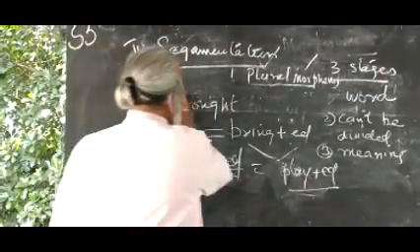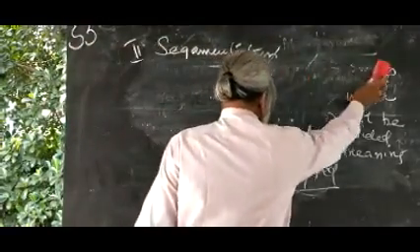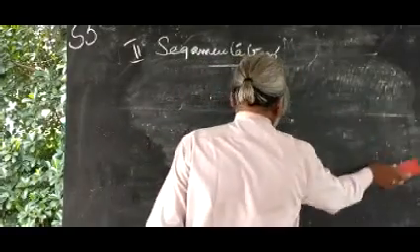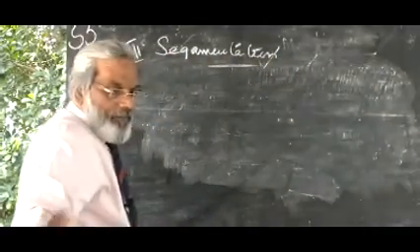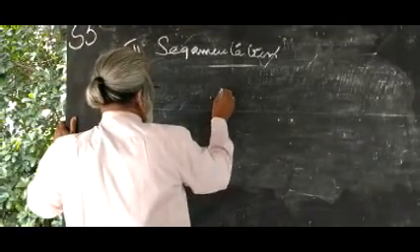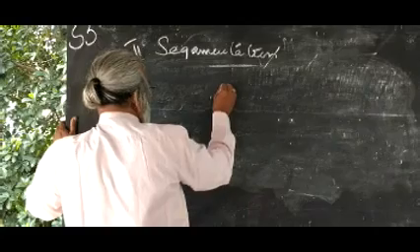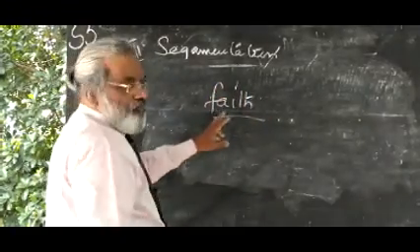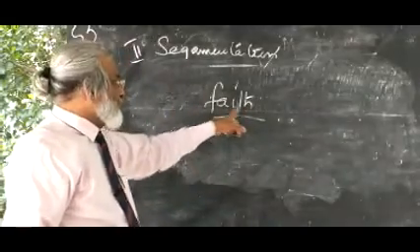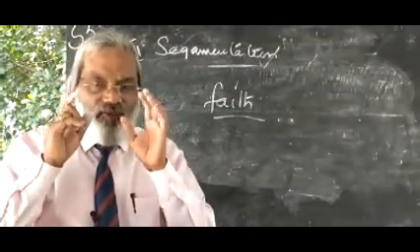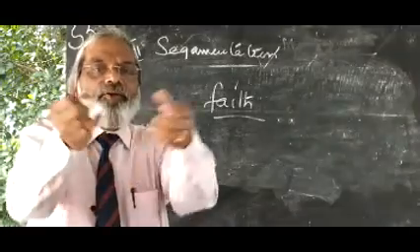After segmentation, John Lyons gives the concept of morphology in a different way, called free morpheme. Look here, we took faith first. From right to left, you examine whether you can split the word into two.